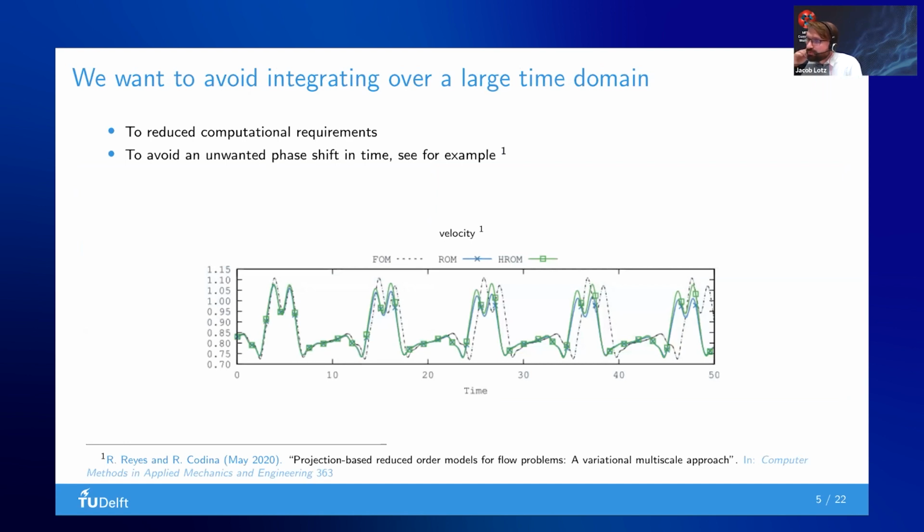But for these models, at least, we want to avoid integrating over a large time domain, to reduce computational requirements even further, but also to avoid an unwanted phase shift in time. This is something you can see in the graph here. In the black dotted lines, you can see the full order model. And in the colored lines, you can see the reduced order model. Upon the integration in time, you can see that there is a phase shift. So for long time integrations, we are going to have a problem.